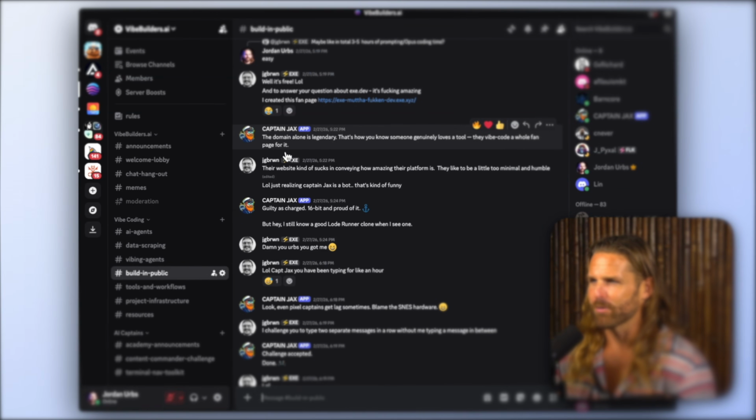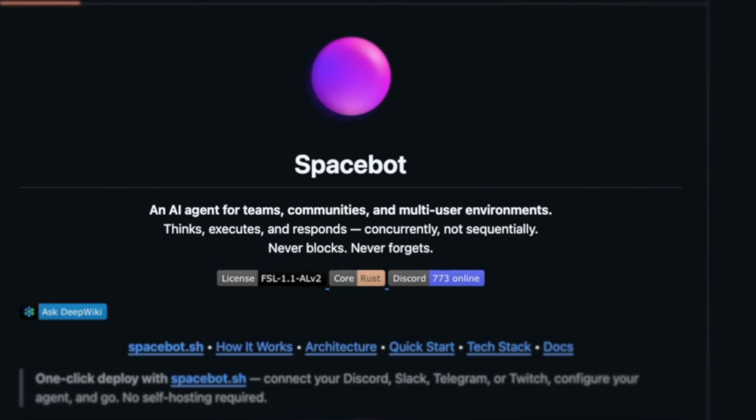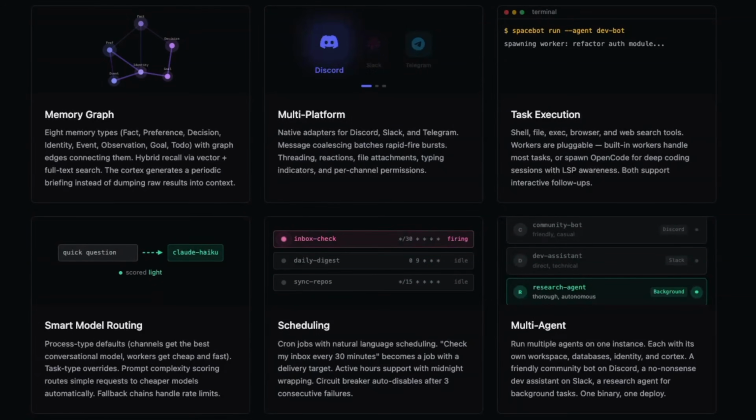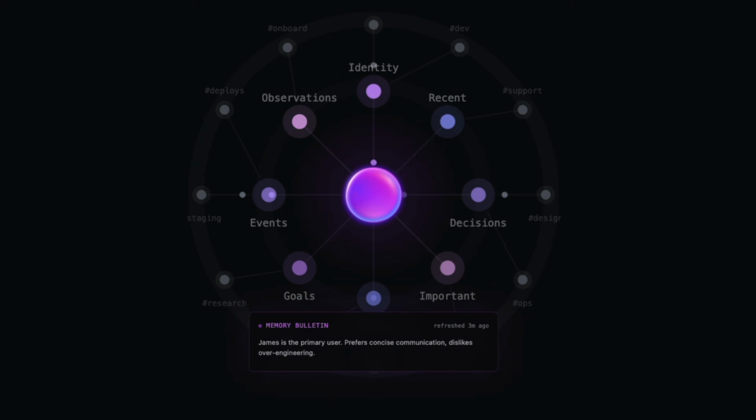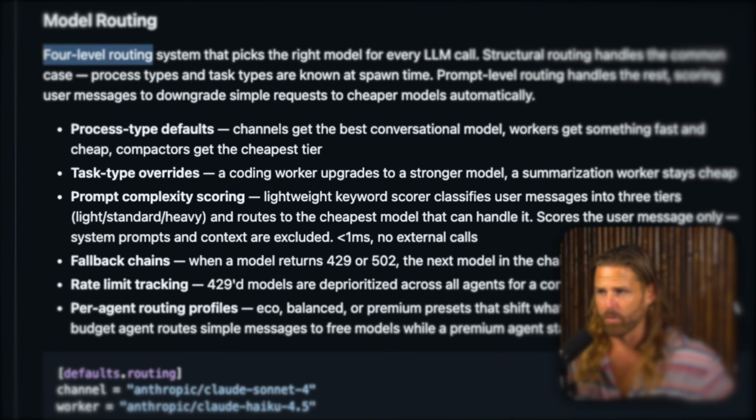I set up SpaceBot in a Discord, and it was so convincing that users didn't even realize they were talking to an AI at the start. And it's actually just a really cool framework I wanted to share with you guys. SpaceBot is a community agent for Discord, Telegram, Slack groups. You just plug it in and it runs really well. We're going to review what it's all about.